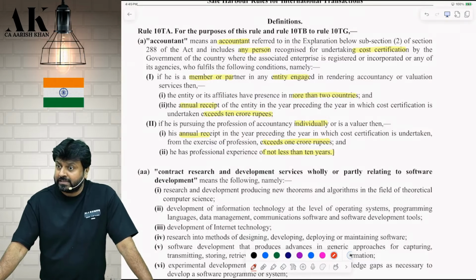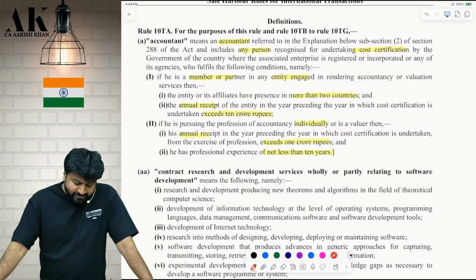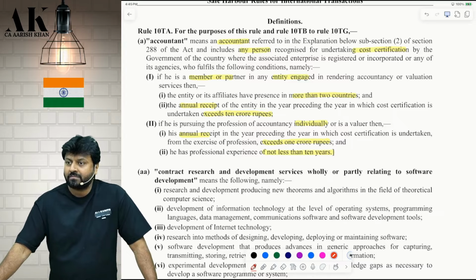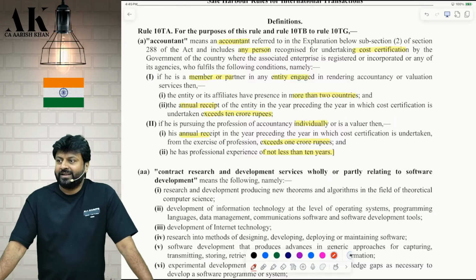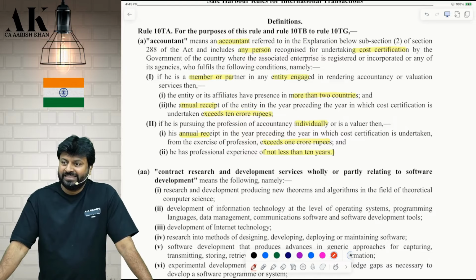That entity should be present in at least more than 2 countries. They should have an office in at least more than 2 countries. And the annual receipts of the entity in the preceding year should exceed 10 crore rupees. Check please. Only such an accountant will be certified to certify whether these low value adding services are within the limits or not.